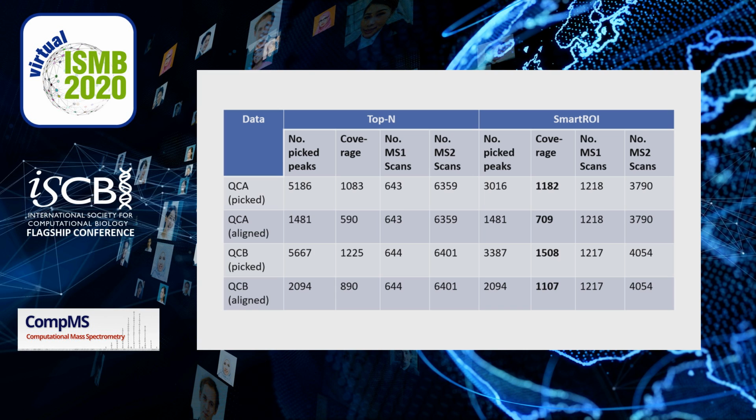SMART ROI produces approximately 20% improvement in coverage, which means substantially more picked peaks can be fragmented in SMART ROI versus top-N. It is also more efficient. SMART ROI improves coverage while using fewer MS2 scans, and therefore producing more MS1 scans. This results in higher quality chromatographic peaks for intensity quantitation.